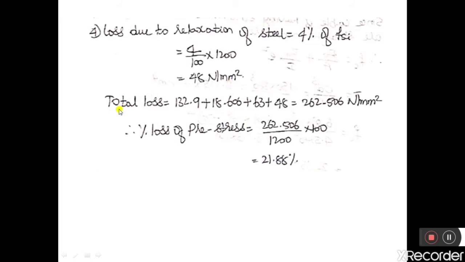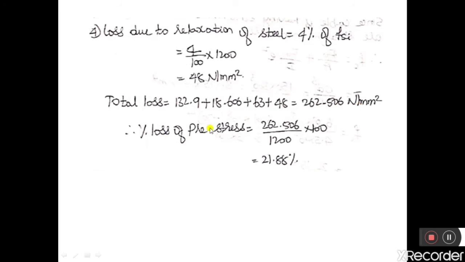Therefore the total losses occurring in the cable is equal to 18.606 plus 63 plus 48. So the total loss is equal to 262.506 Newton per mm square. Here, this is the loss due to elastic shortening, loss due to creep of concrete, this is loss due to shrinkage, and this is loss due to relaxation of steel. So the summation of all these losses will be the total loss, which is equal to 262.506 Newton per mm square.